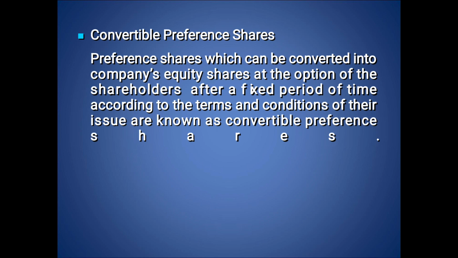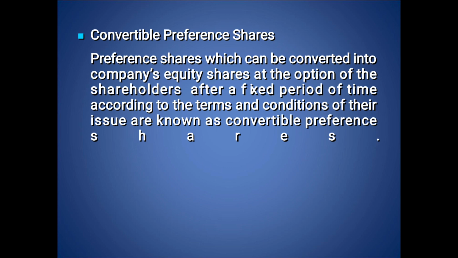Next one is convertible preference shares. So these shares can be converted into some other form, isn't it? At the option of the shareholders, the preference shares can be converted into equity shares after a specific period of time, like after 5 years, after 10 years, after 15 years. So there may be some fixed period of time. After that, if the preference shareholders are willing to convert, they can convert the shares into equity shares. Preference shareholders have preferential rights, but equity shareholders have voting rights.